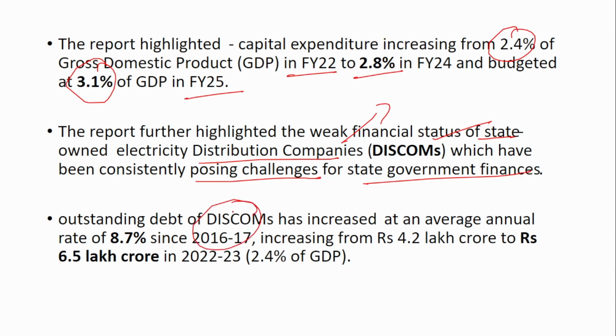Outstanding debt of the DISCOMs has increased at an average annual rate of 8.7% since 2016-17, increasing from 4.2 lakh crore to 6.5 lakh crore. So if you see, the debt of the DISCOMs has also been increasing, and now it stands at 6.5 lakh crore in 2023.